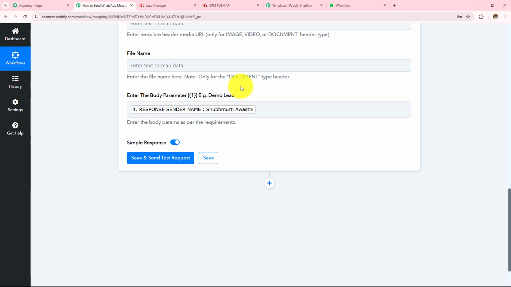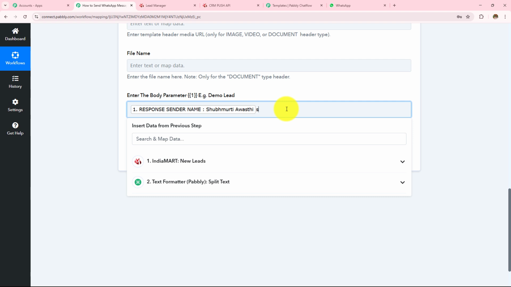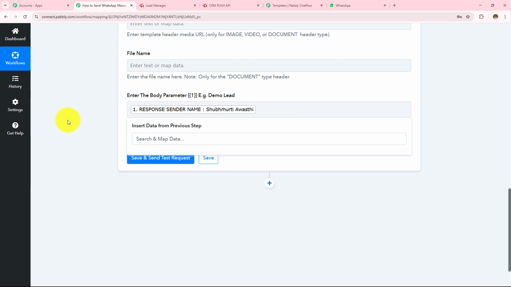Now over here, mapping is important so that every time you receive a new response, it is taken into consideration in these fields. Manually entering the data will make these fields static, and the information will not change even if you have received the new response. If I manually enter any detail, this field will become static, and every time I receive a new response, the result will not change. So as to keep these fields dynamic, we use this process of mapping instead of manually entering the details.